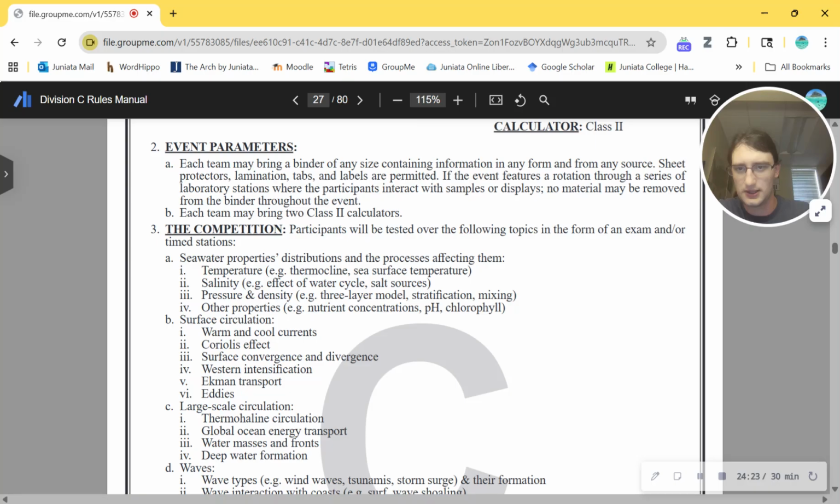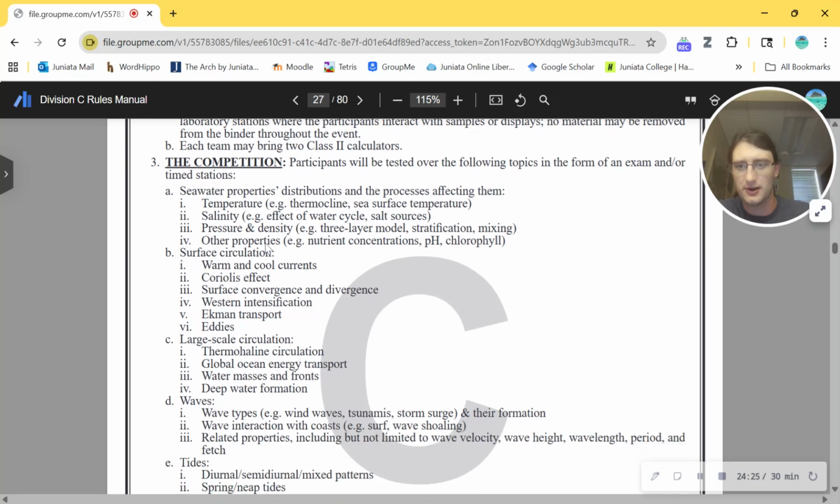Okay. And again, our class 2 calculators. All right, let's get into it here. Yeah, we got 6 minutes left. Seawater's properties, distributions, and processes affecting them. Temperature, salinity, pressure, and density, other properties.